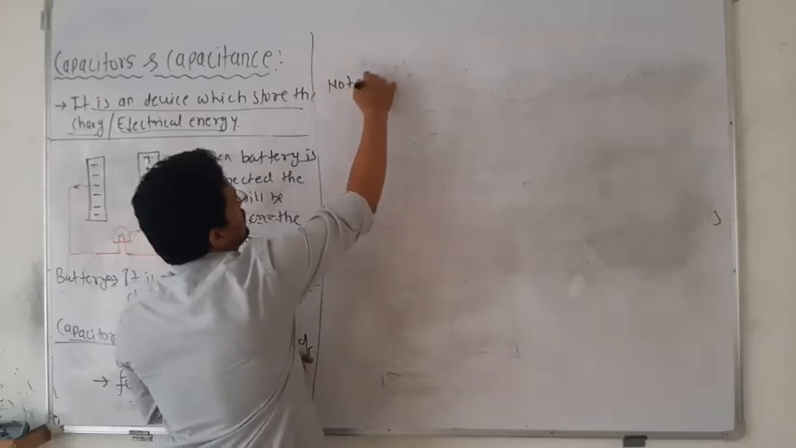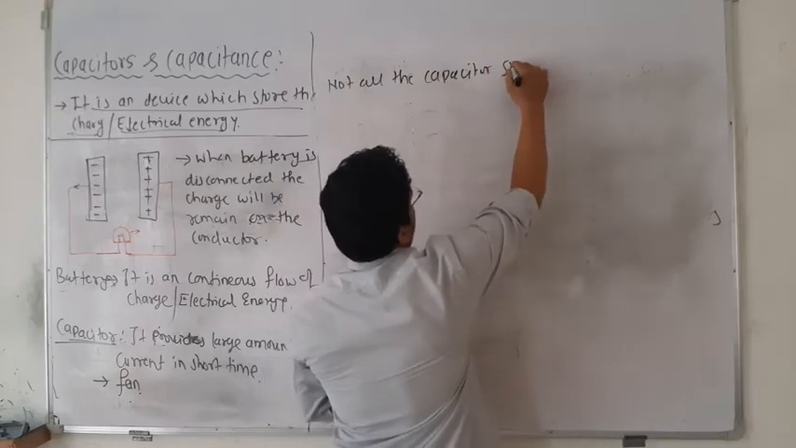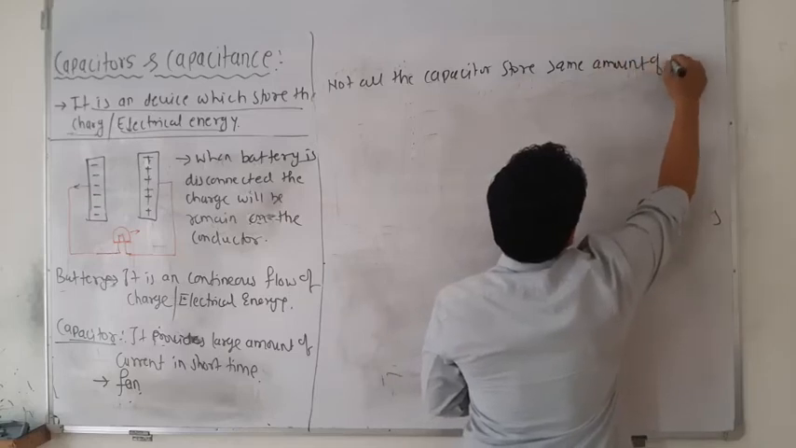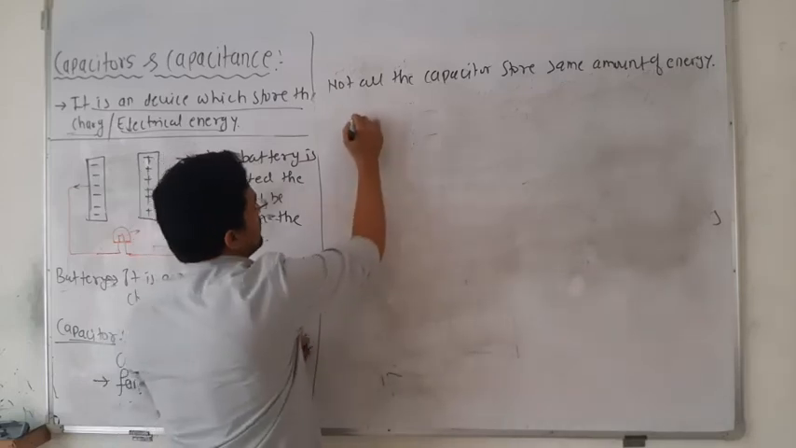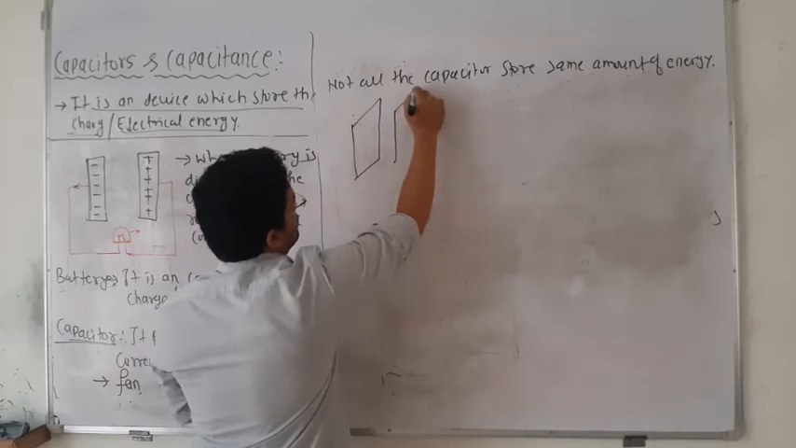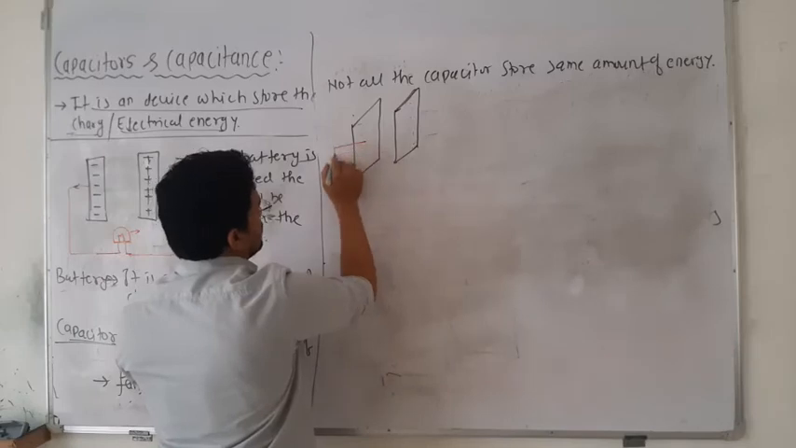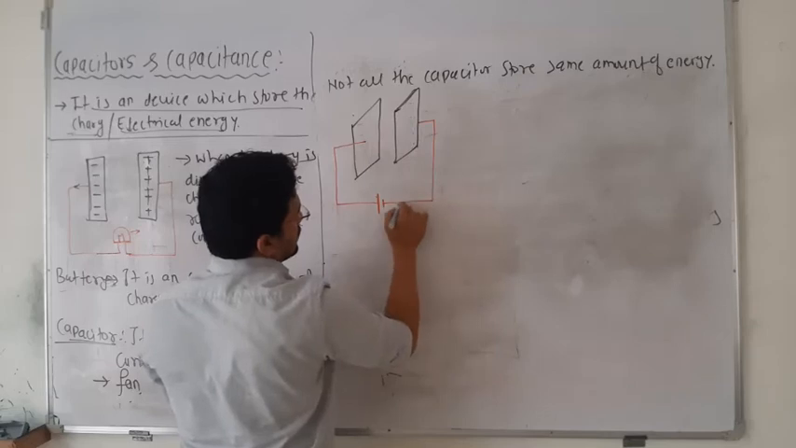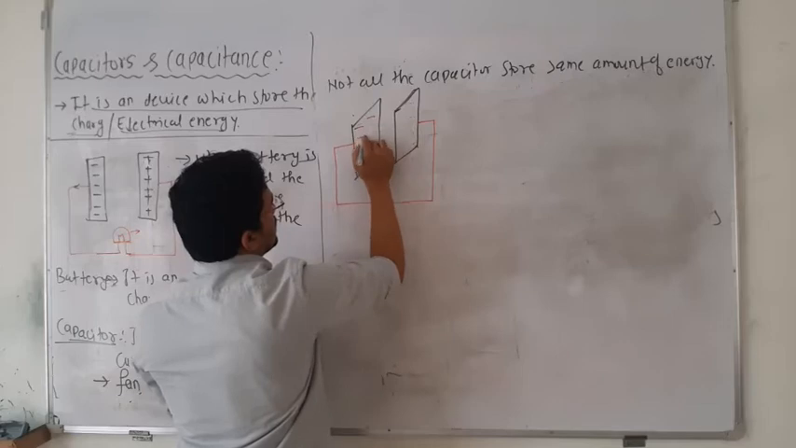The next point is, not all capacitors store the same amount of energy or charge. Now suppose you have this capacitor, maybe made up of a square plate, a larger, bigger one, and this capacitor is connected to a voltage, positive and negative, the same voltage. Now suppose the amount of charge is, you can say, negative.